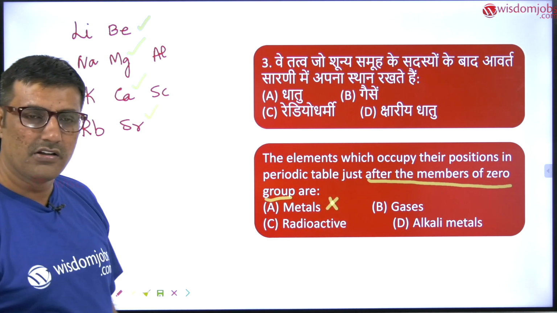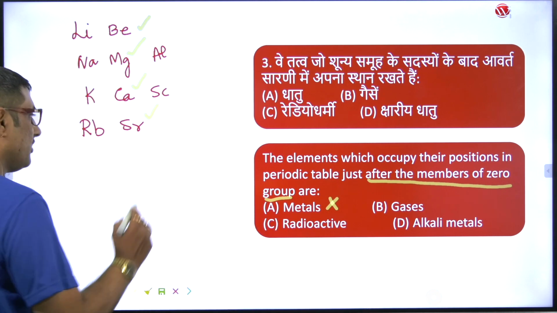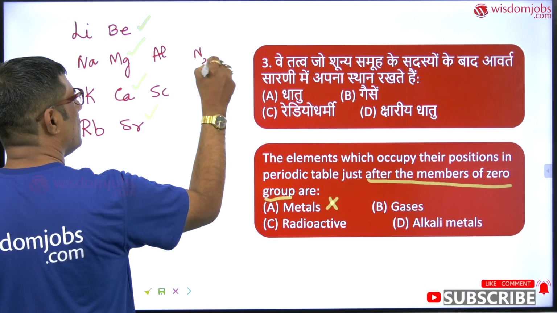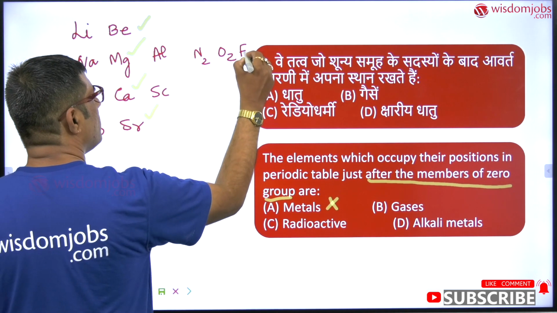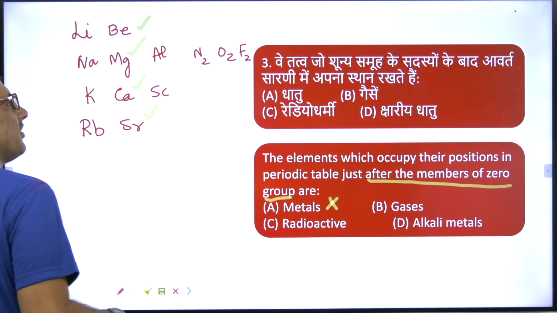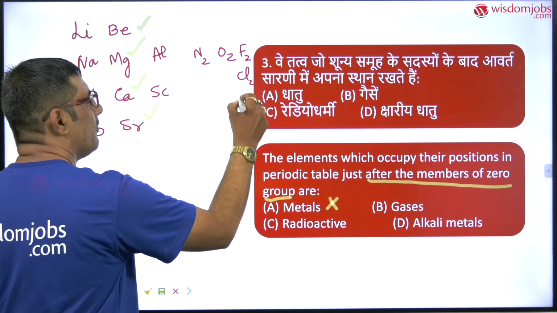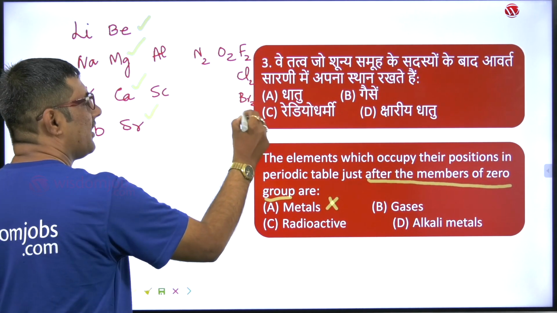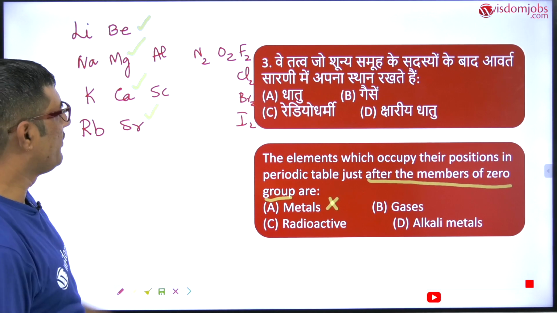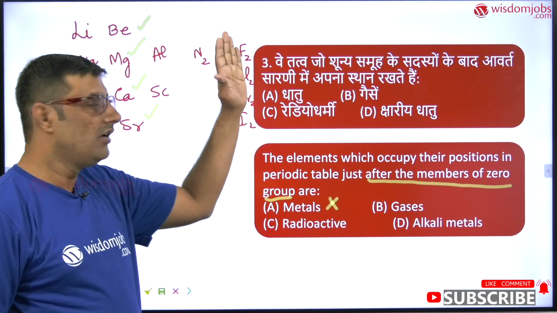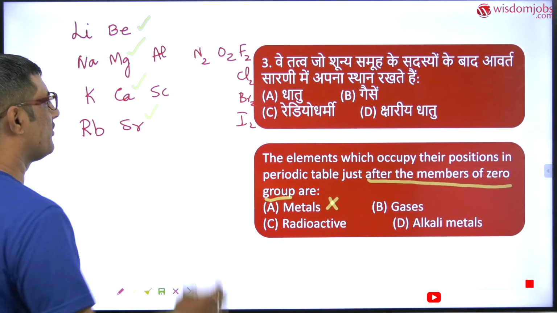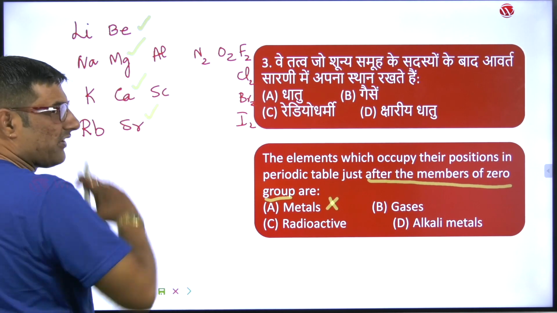Coming to gases. Let me give you some examples of gases. You can have nitrogen, oxygen, fluorine, and in the next period chlorine, bromine, and here iodine. If you take nitrogen, before nitrogen is there a zero group?